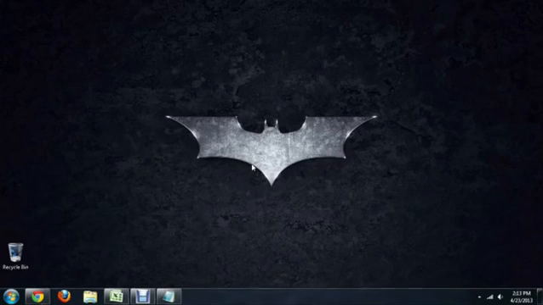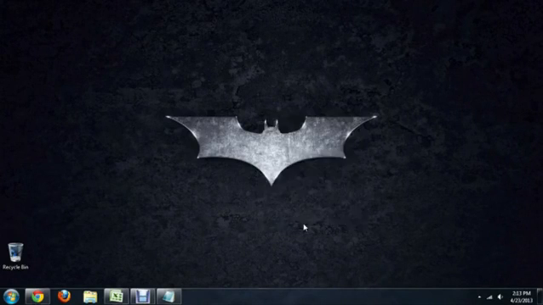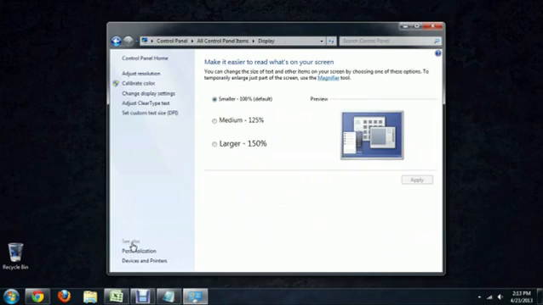I'm going to show you how to make the desktop icon smaller using Windows 7. Here I am inside of Windows 7, and it's pretty easy to get to. You just right-click any place on the desktop, and we're going to come down to Personalize. And down here at the bottom left, we're going to click Display.